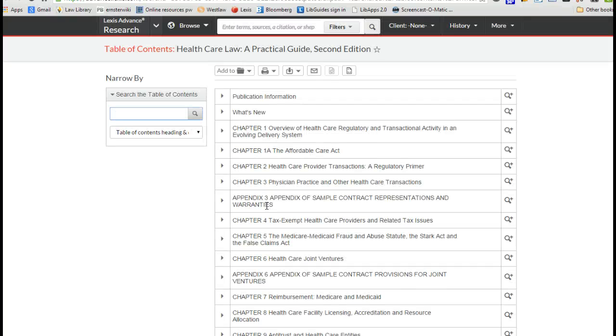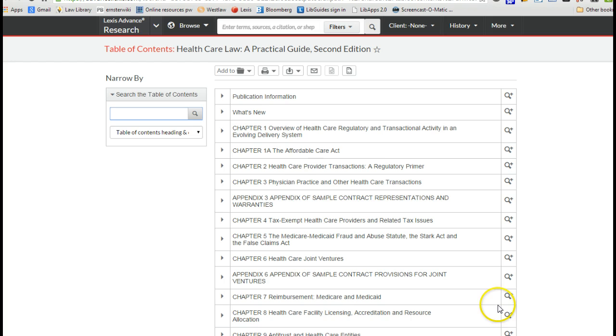What Lexis brings up is the title of the treatise, as we see here, the table of contents and the title, healthcare law. I had already logged into Lexis before clicking on that. If you haven't logged into Lexis, all that will happen is you'll see an interim screen that requires you to put in your Lexis ID information, and then after that it will bring you straight to this screen. So this is pretty good.